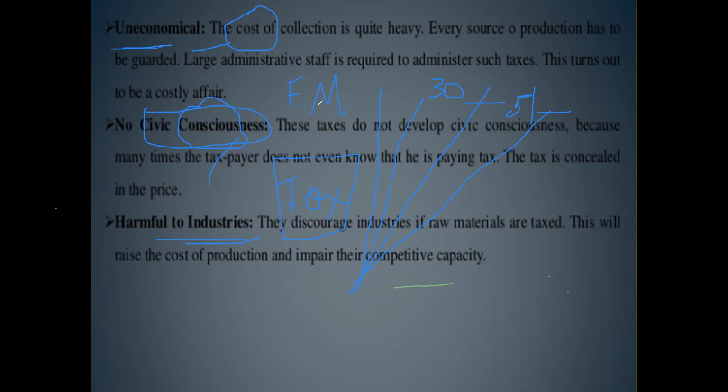So if tax is increased, what happens? Industries will not be established in the country. They will fear, in this country, this much tax we have to pay. Why unnecessarily provide capital and establish industry in this country? We will go to some other country in which less taxes are there or no taxes are there. In certain countries, no taxes are there for production, purchasing, or selling. So industrialists will think like that. That is why indirect taxes are harmful to certain industries. So these are the disadvantages and advantages of indirect taxes.